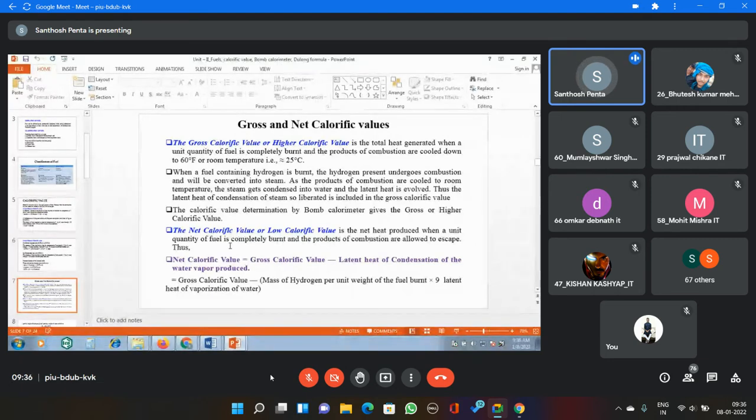Let us assume the main composition of the fuel: sometimes hydrogen may be there, oxygen, nitrogen, sulfur. The hydrogen may react with oxygen and be converted into H2O. That is nothing but steam, because a high temperature is liberated, so the water is in the form of steam.